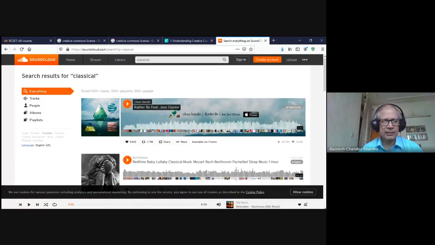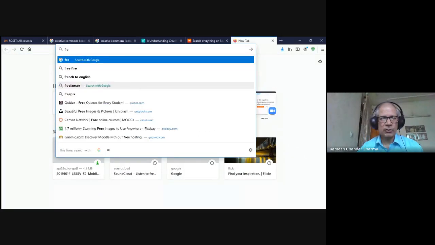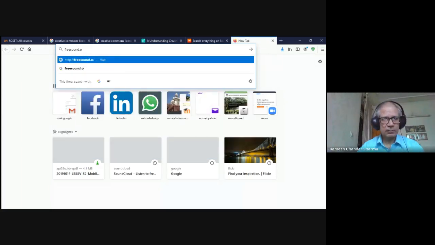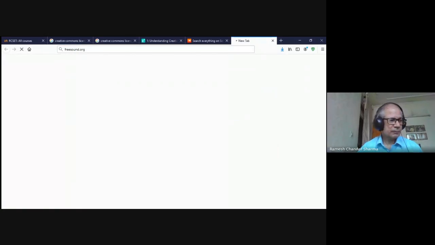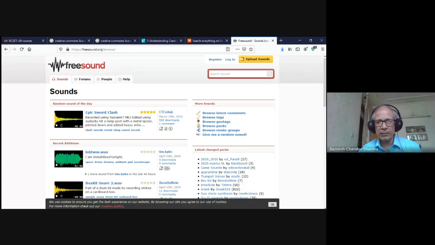The licenses of the site allow us to make use of the various sounds. Similarly, we can use Freesound. Freesound is a collaborative database of Creative Commons licensed sounds. You can browse them, download them, and share the sounds. We can find from here what is available.